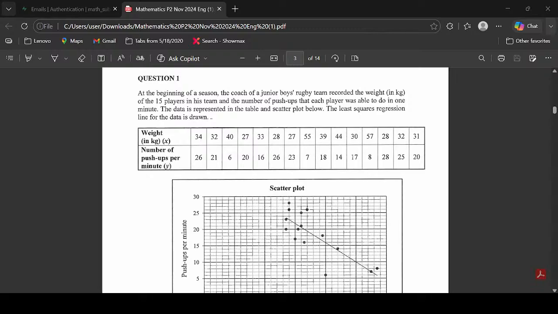Listen to me. X bar and Y bar, get them from option 4. Plot that mean coordinate, then draw it for sure. The mean of X, X bar. The mean of Y, Y bar. The line goes through it, don't ask why. Calculate your A, calculate your B. That's the equation of the line, guaranteed.